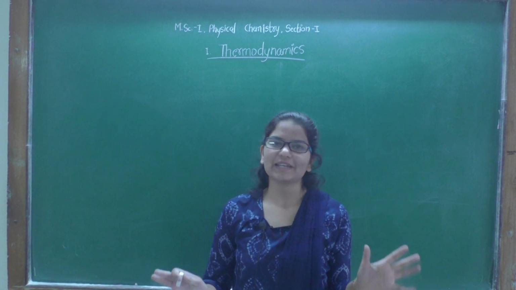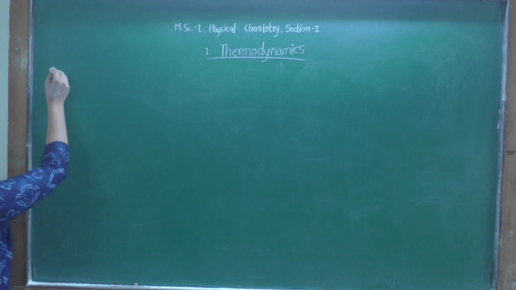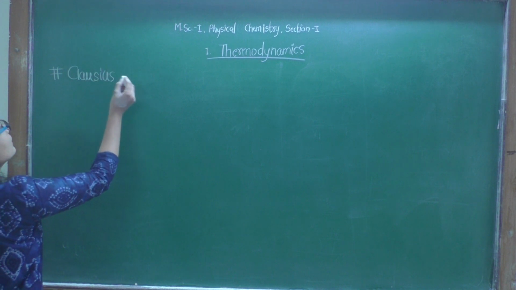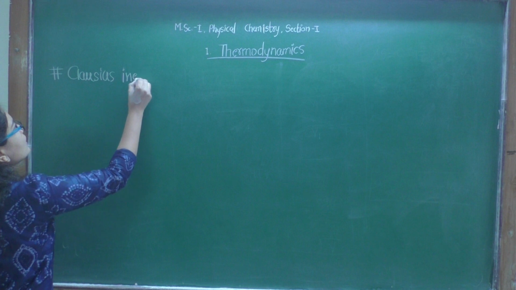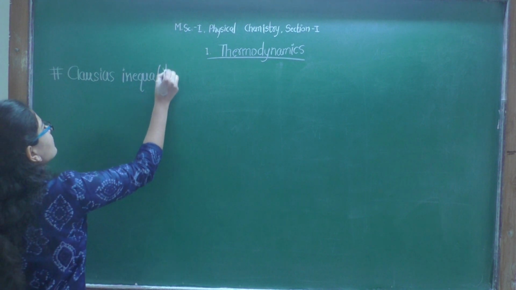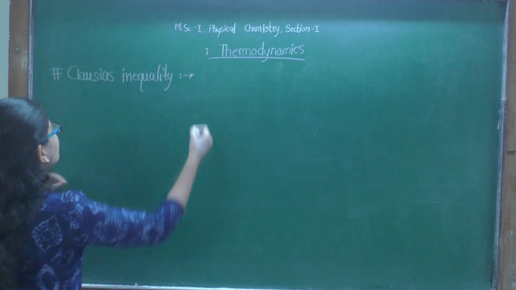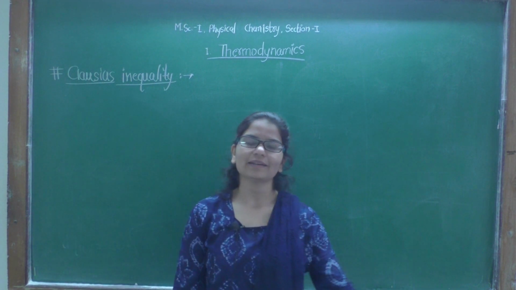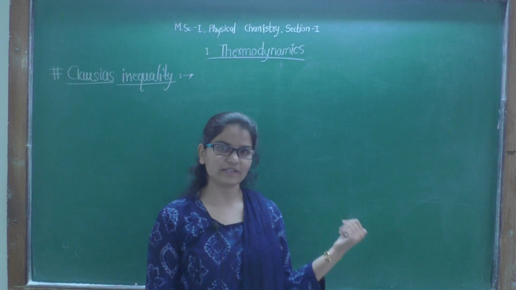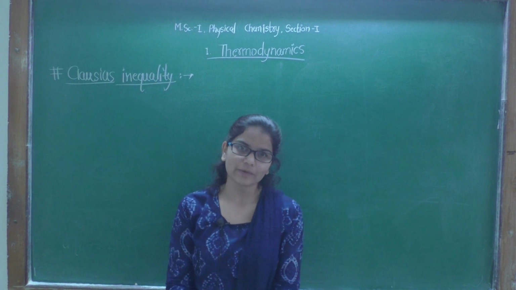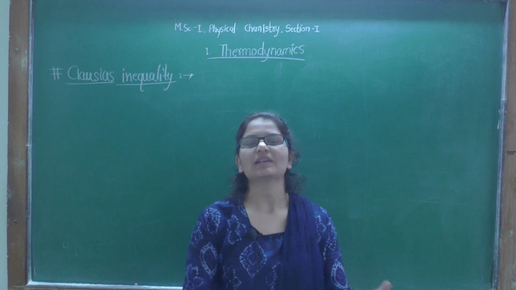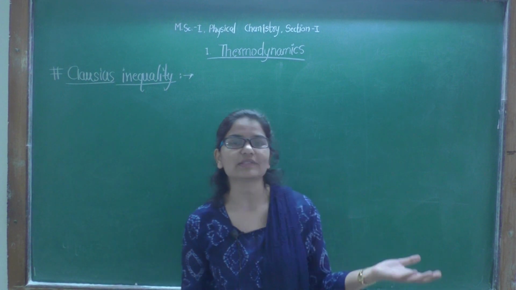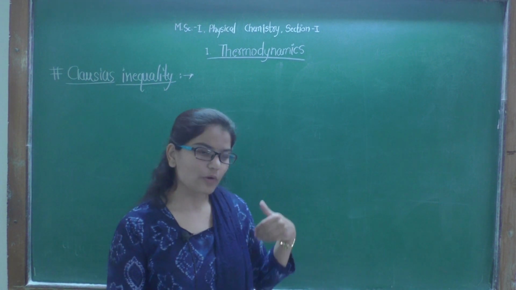Now our next point is Clausius inequality. We know that there are two types of processes we have learned, one is reversible, one is irreversible, and we also know that work done in a reversible process will always be greater than work done in an irreversible process, because in irreversible processes energy is lost in the form of heat.